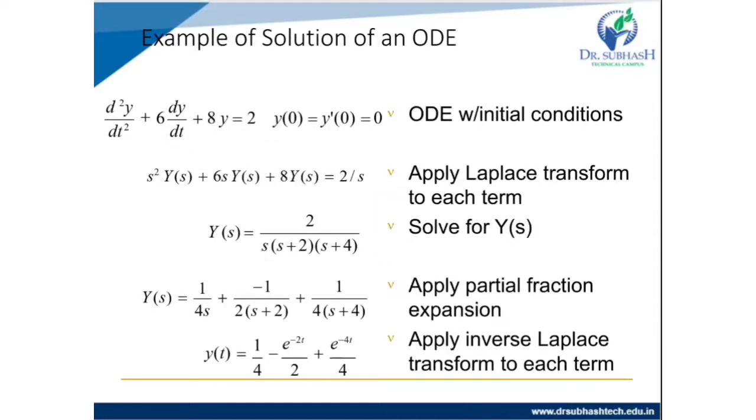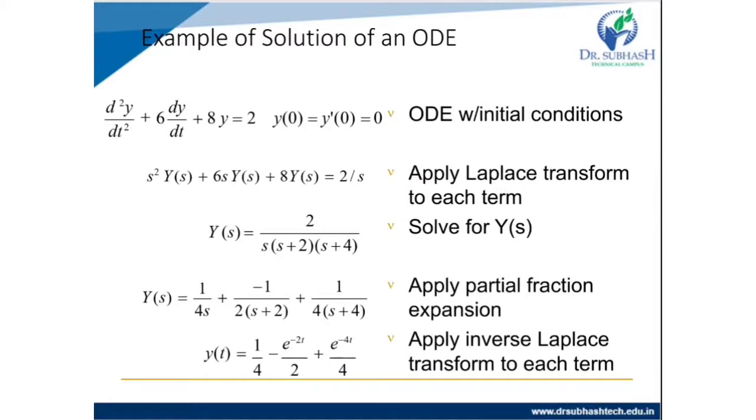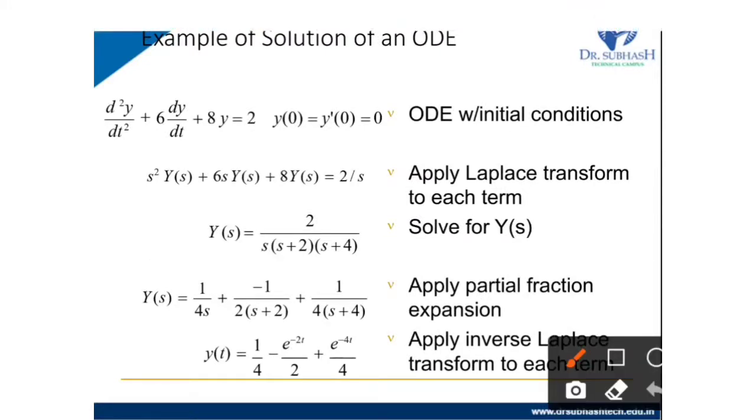So, an example of the solution of an ODE. Here it gives d square y by dt square plus 6 dy by dt plus 8y equal to 2. Then y of 0 equals 0, y dash of 0, which means dy by dt at 0, equals 0.